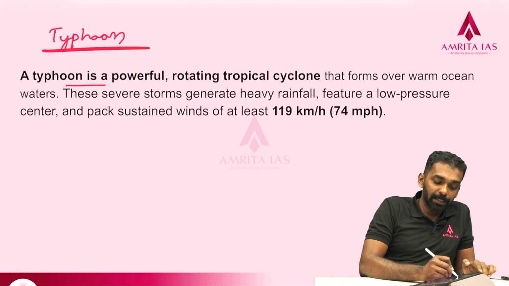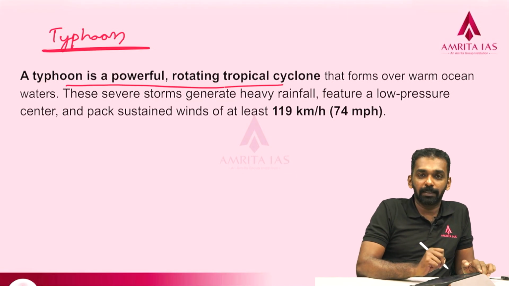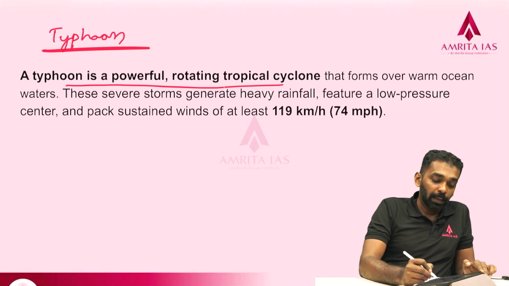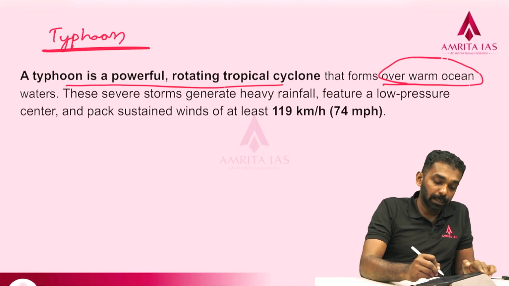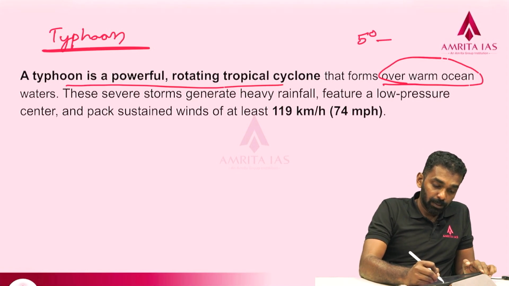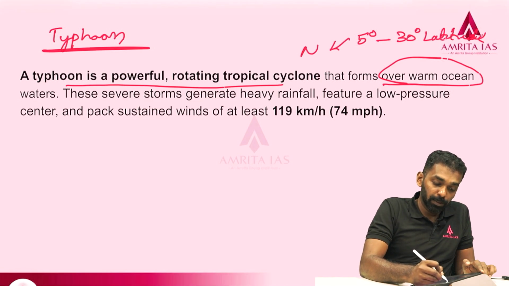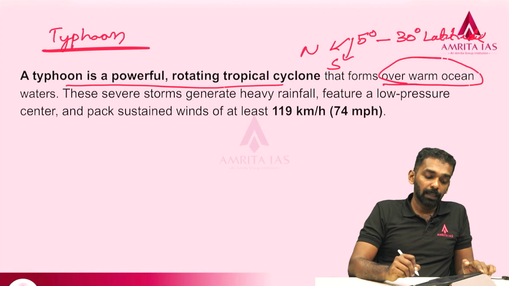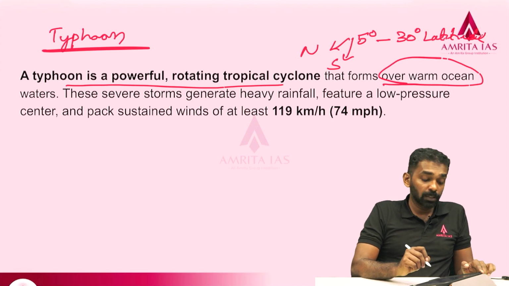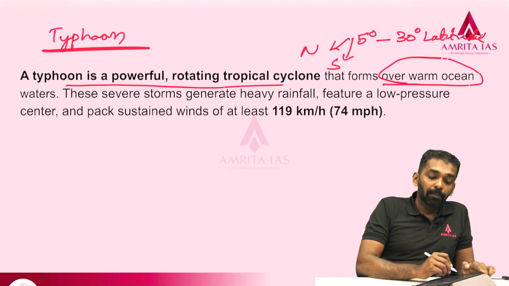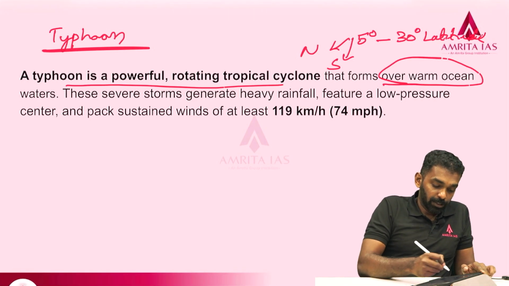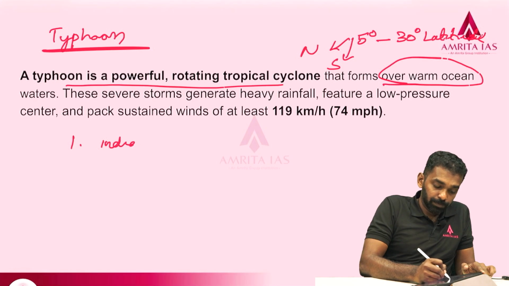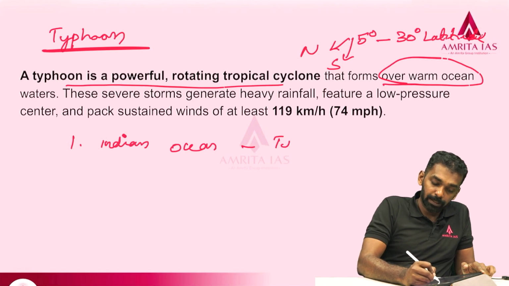A typhoon is basically a powerful rotating tropical cyclone, and it forms generally over the warm waters of the tropical region, that is in the 5 degree to 30 degree latitude, maybe in the northern hemisphere or maybe in the southern hemisphere. This is the region where tropical cyclones generally form, and we have different names for tropical cyclones in different regions. For example, in the Indian Ocean, they are called tropical cyclones itself,